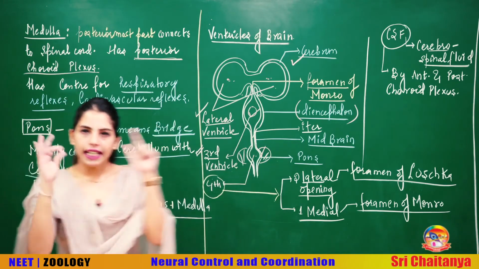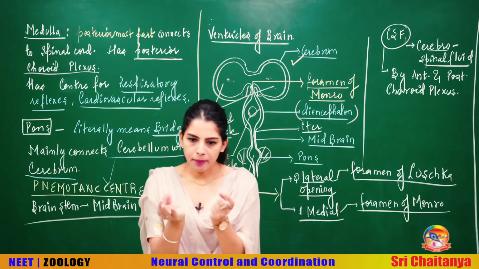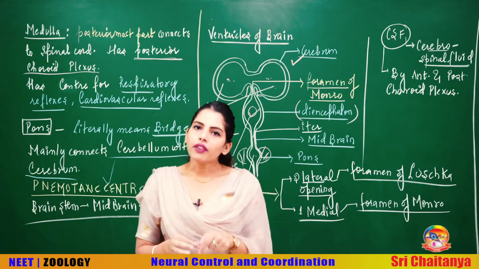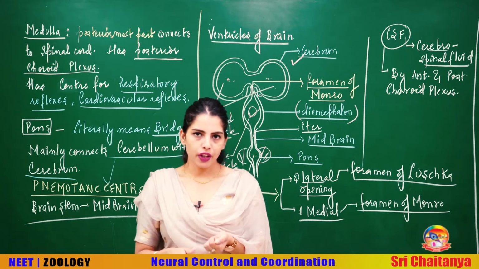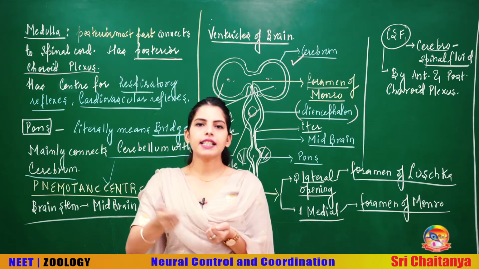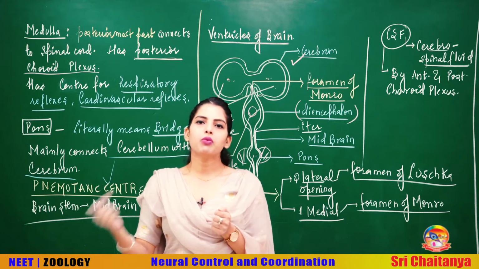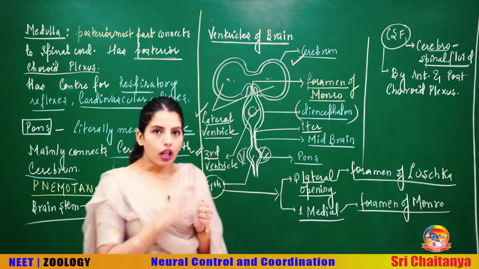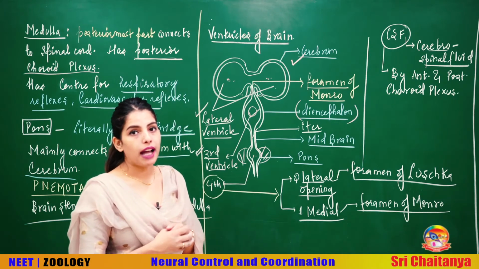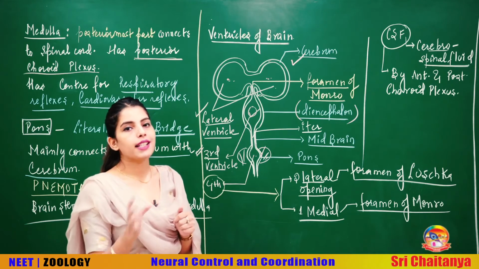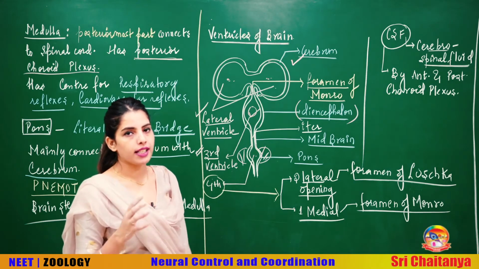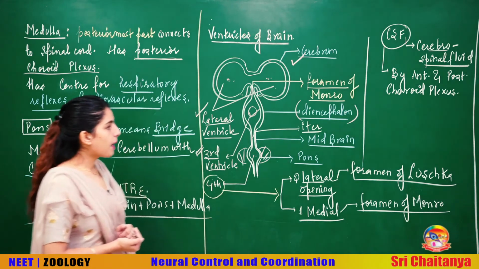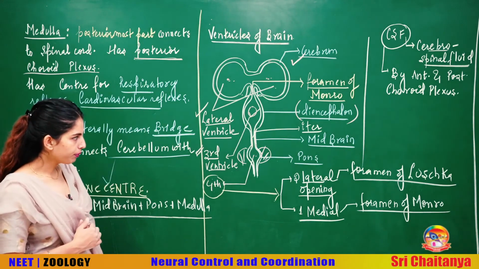The wall of the lateral ventricles is formed by the cerebrum. Then the lateral ventricles are connected with the third ventricle. The wall of the third ventricle is formed by the diencephalon. Then the third ventricle is connected with the fourth ventricle, and the wall of the fourth ventricle is formed by the pons. Clear? Now all these ventricles, beta, are going to have the CSF. But before we understand how the CSF is secreted, what its composition is and what its function is, let us first understand some more things about this diagram.